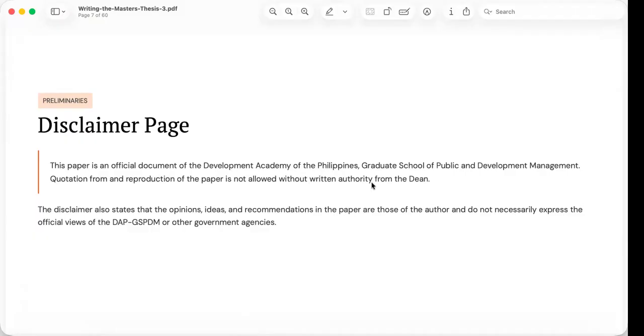It identifies the thesis as an official academic document submitted to the institution. In this case, it states that the thesis is an official document of the Development Academy of the Philippines Graduate School of Public and Development Management. The disclaimer also protects the intellectual property contained in the thesis. It reminds readers that reproduction of the work